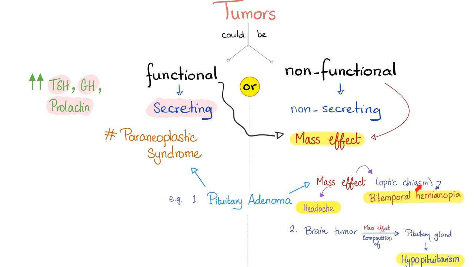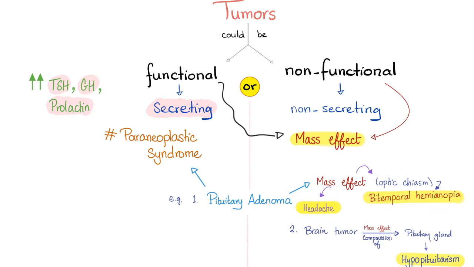It can press on the optic chiasm, giving you a bitemporal hemianopsia, aka tunnel vision. This tumor is a mass. It can give you headache because it's in your brain, and as you know, there is something called the Monro-Kellie hypothesis in neurology. Basically, it says that your skull is 100% packed. There is not an inch empty. So, anything that increases in size has to press on something else, increasing your intracranial pressure and causing headache.